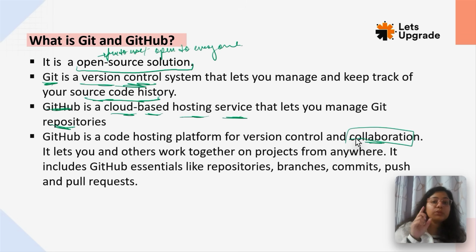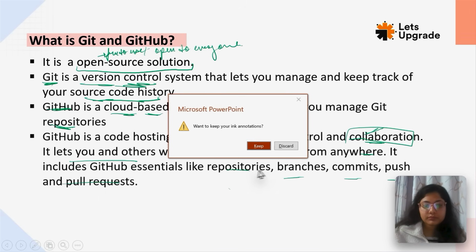So we have seen GitHub from one perspective, that I can push some code to GitHub. The next perspective is how it is useful in an enterprise, or how it is useful in development. That is where I'll discuss the collaboration point. It lets you and others work together on the project from anywhere. It includes GitHub essentials like repository. I'll be discussing all these points as we go ahead.